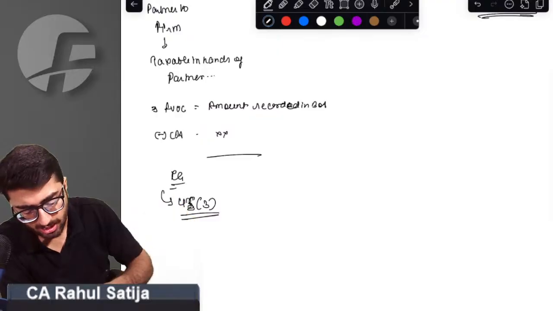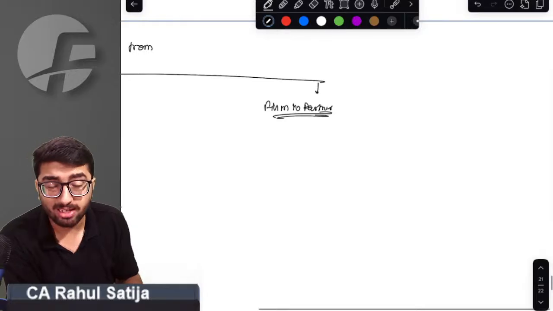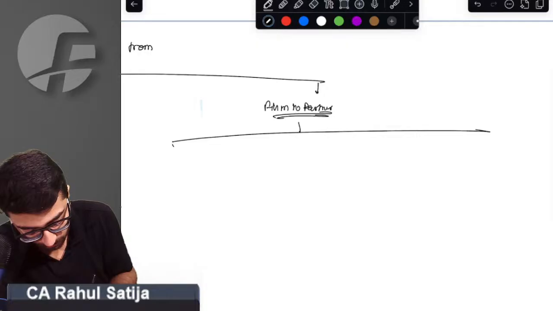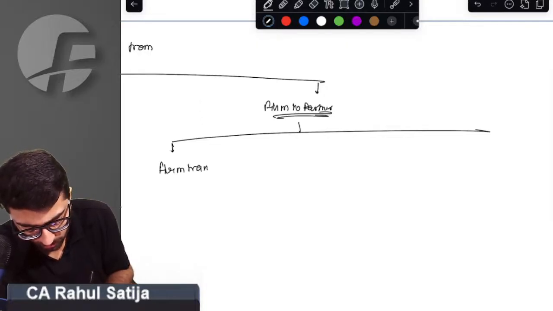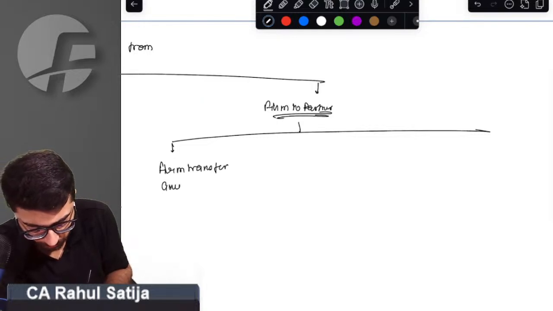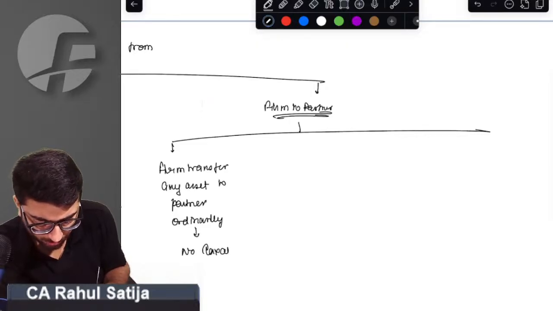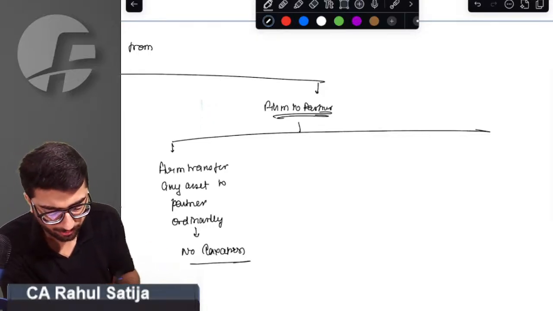Sir, we are done with this portion. What if assets are being transferred from the firm to the partner? If the firm transfers any asset to a partner, ordinarily there is no taxation as such, because ultimately, sir, the partner is due a certain amount, therefore no taxation will arise.